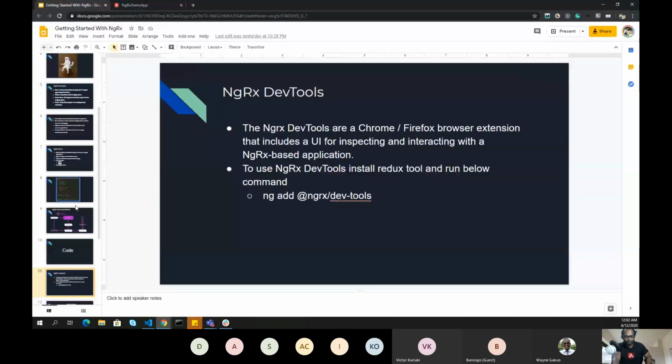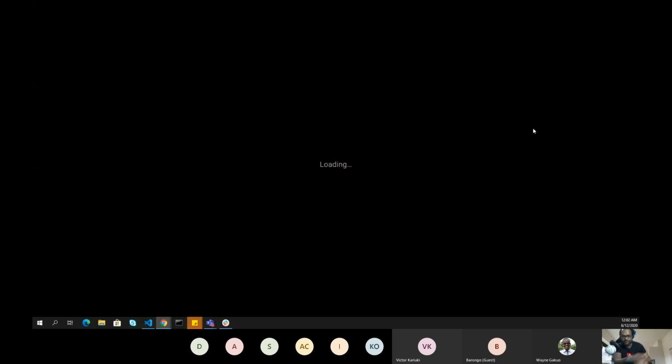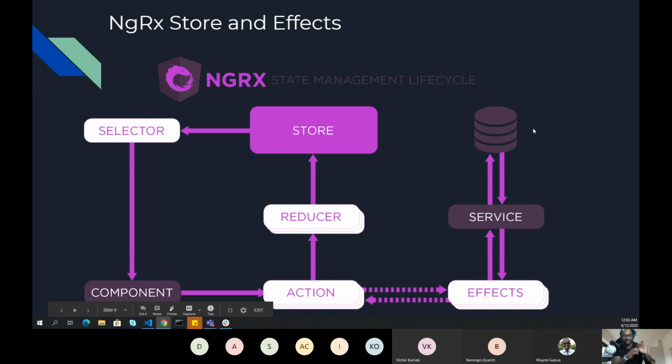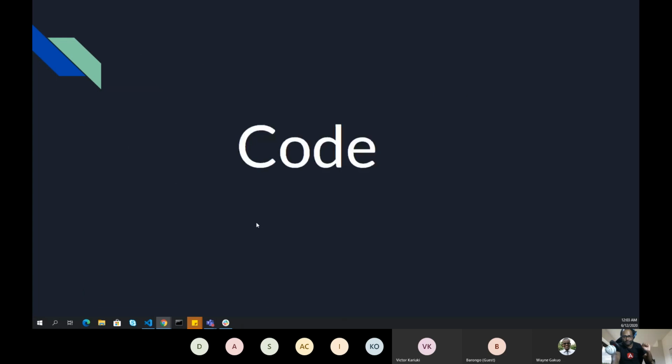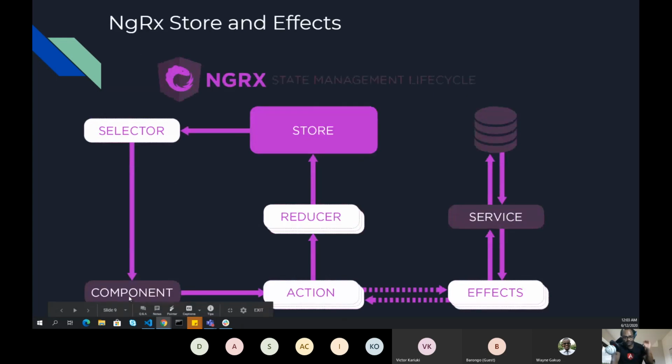Now, if I come back to this diagram, I think you can relate to everything. So let's do a recap. Components are responsible for dispatching an action. If my action is for an API call, it will go to effects. Effects will fetch the data and then raise another action to update my store. And who will be responsible for updating my store? It's only the reducer who can do that. And once I want to retrieve some information, I can only do that using a selector. In the selector, I can decide which slice I want to access.